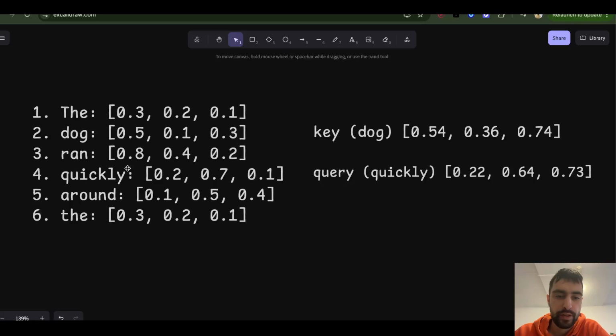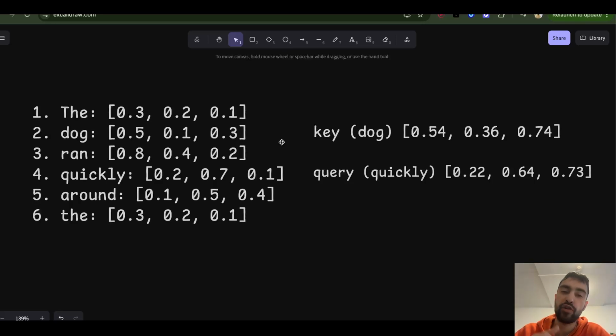And now you have this word quickly. As I said, you want to take information, context from previous tokens. And so you will take the query of the word quickly and compare it against the key of each previous token.